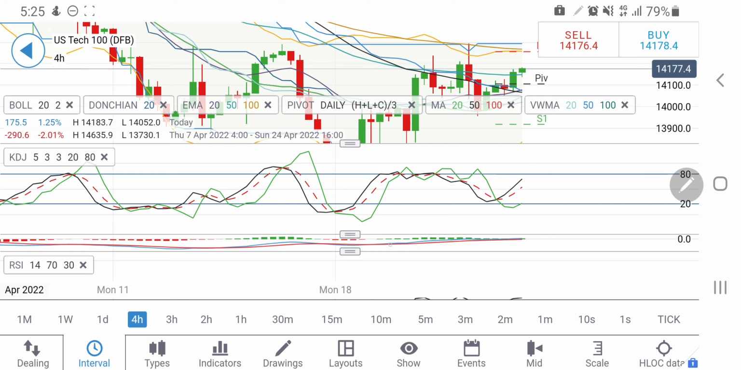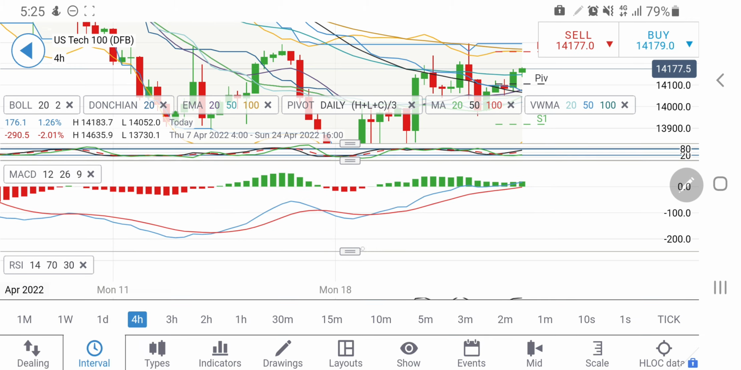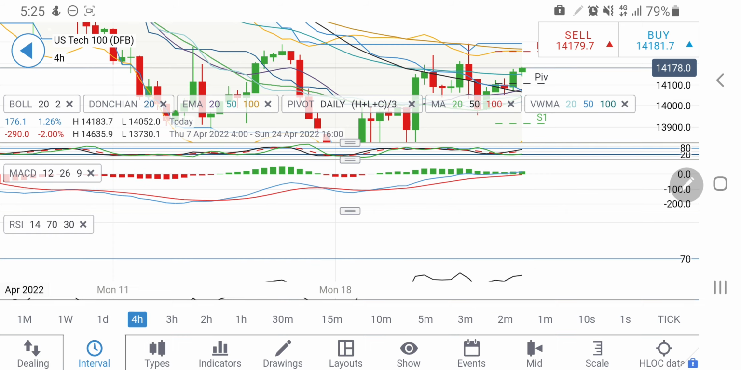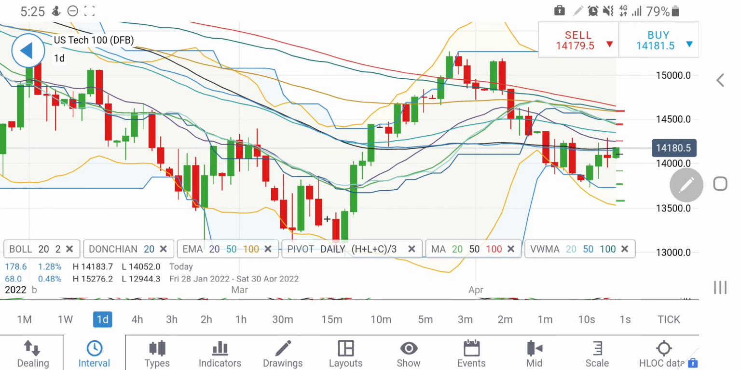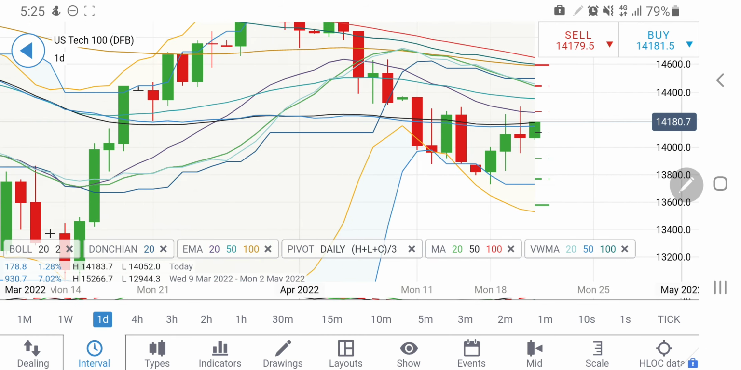4-hour stochastic looking upwards and may enter into overbought zone soon. MACD lines are running parallel. RSI not showing any signs there. Coming back to the daily charts, on the daily charts you can find it is looking forward to a reversal